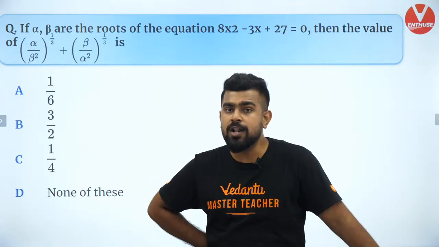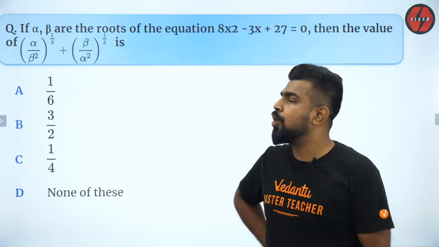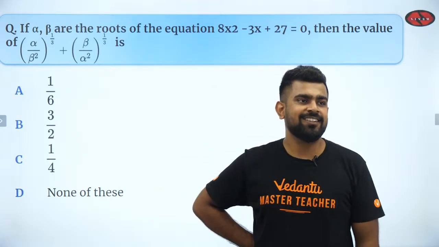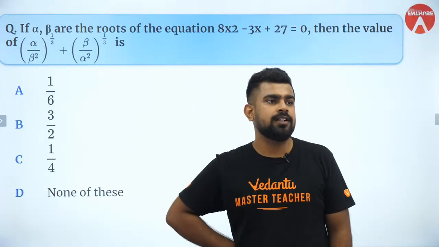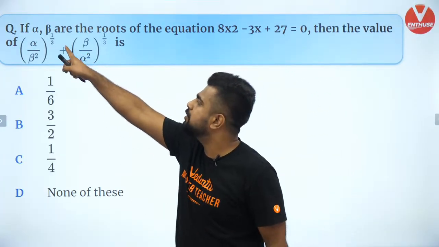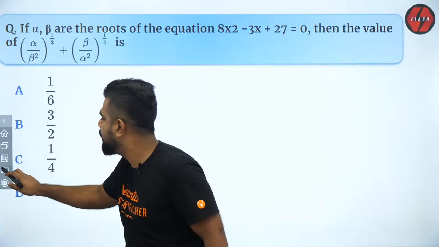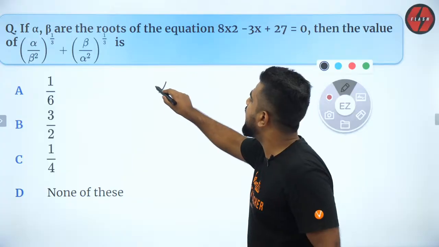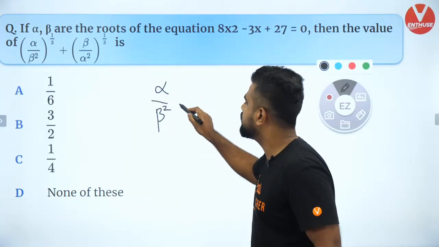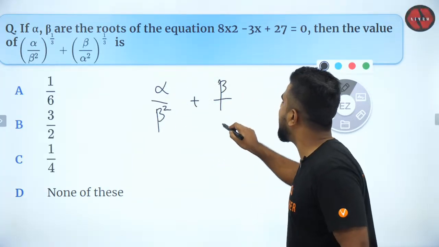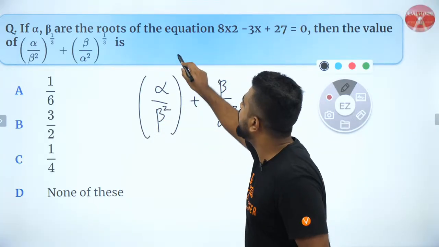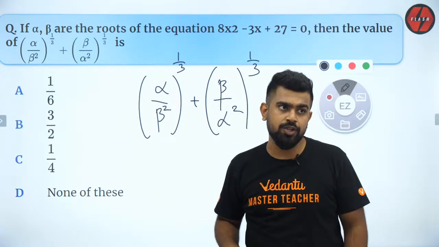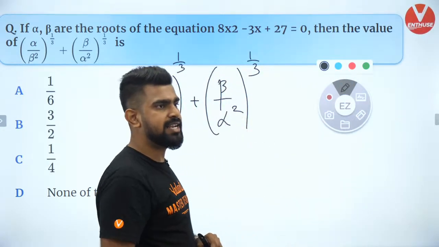Yes. Are you all solving it, guys? Okay. Power is 1 by 3. Jatin is asking, sir, what is the power? The power is 1 by 3. So let me write the question properly if you want. They are asking you to find out the value of alpha by beta square plus beta by alpha square, this to the power 1 by 3 and this to the power 1 by 3. That is the question for you. I hope you guys got it. Please do it, guys. All of you.